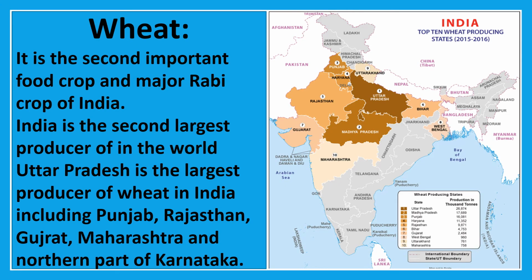It is the second important food crop and the major rabi crop of India. India is the second largest producer of wheat in the world also. Uttar Pradesh is the largest producer of wheat in India, including Punjab, Rajasthan, Gujarat, Maharashtra, and northern part of Karnataka.